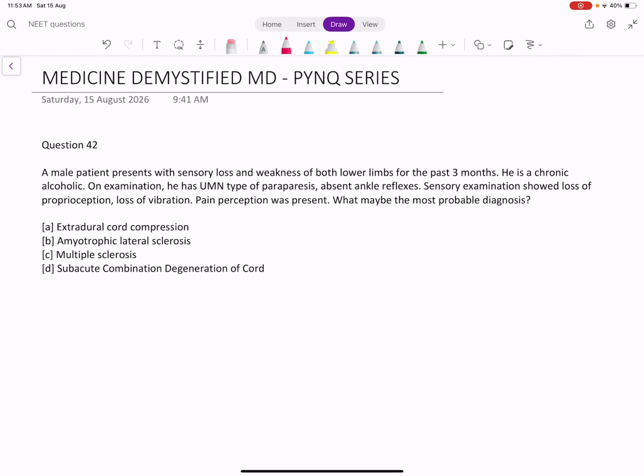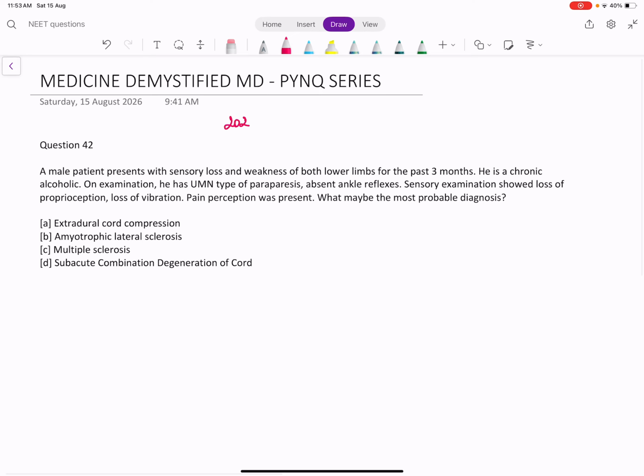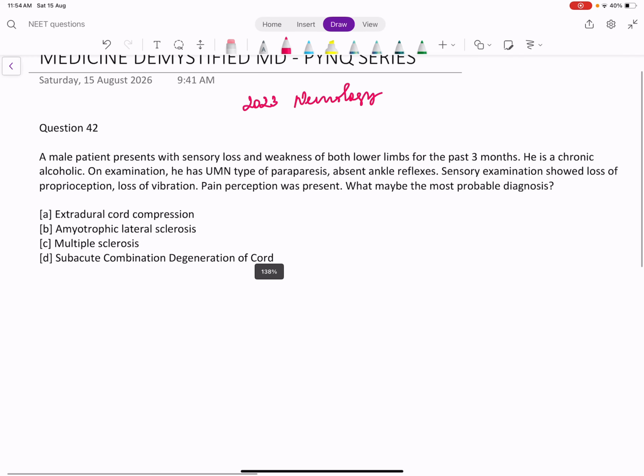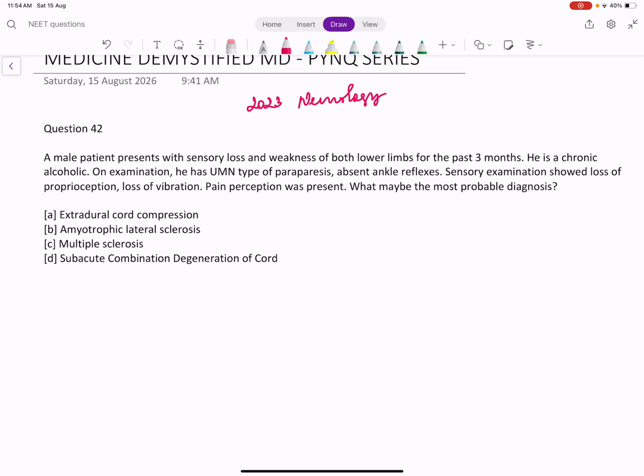Coming to question number 42 of previous year NEET PG question series. This is a 2023 neurology question. What may be the probable diagnosis? A male patient presents with sensory loss and weakness of both lower limbs for the past 3 months. He is a chronic alcoholic. On examination, he has UMN type of paraparesis, absent ankle reflexes. Sensory examination showed loss of proprioception, loss of vibration. Pain perception was present. What may be the most probable diagnosis?